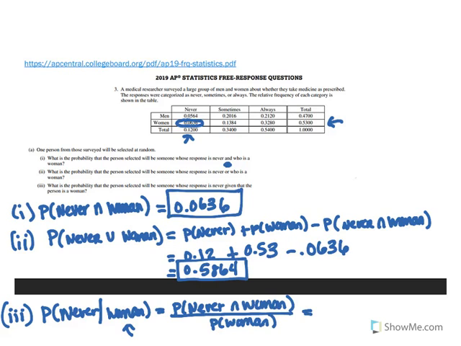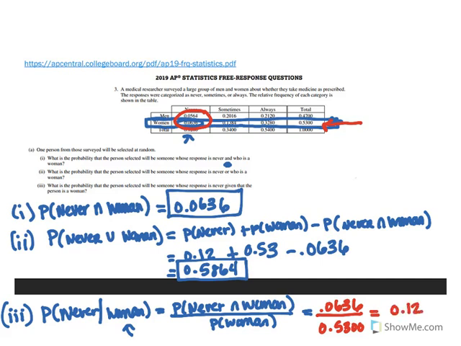Given that they're a woman means we're only going to look at that particular line of our two-way table. So the probability that they answer never and they're a woman is 0.0636. But instead of dividing by our total of 1, we're dividing by this given category, the probability that the person is a woman, which is 0.53. When we divide, we get 0.12.